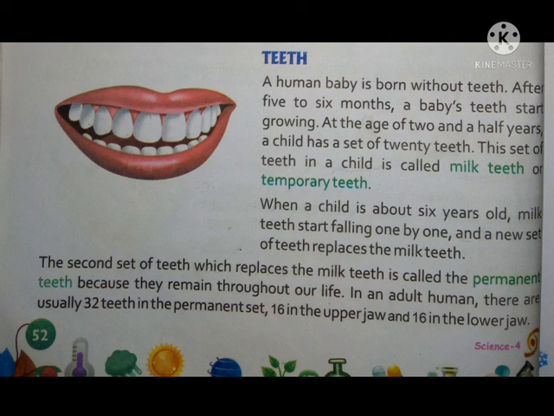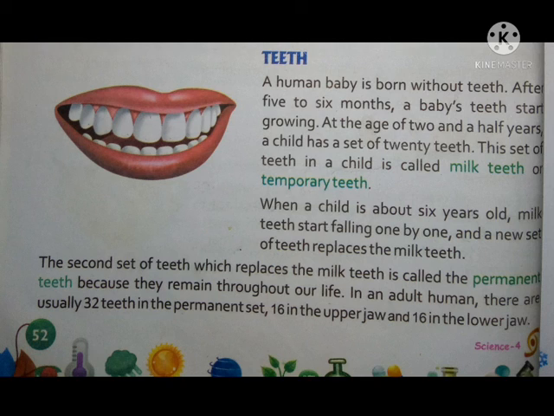Why are milk teeth known as temporary teeth? Because they are replaced by permanent teeth. And why is the second set known as permanent teeth? Because it replaces the milk teeth and also remains throughout our life. They will not fall down after that.